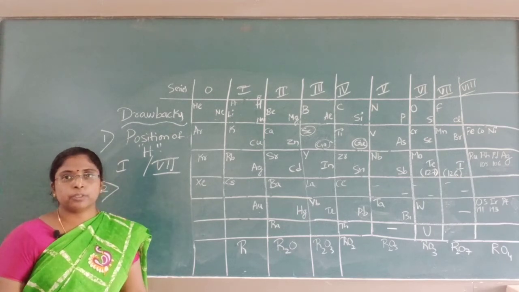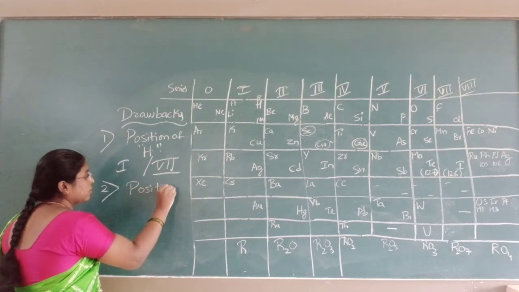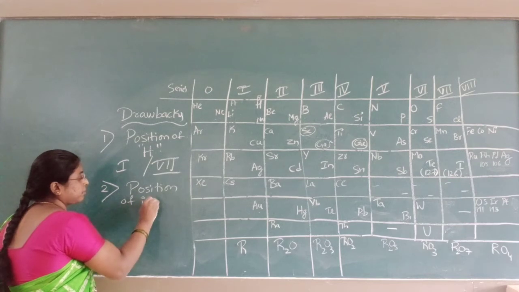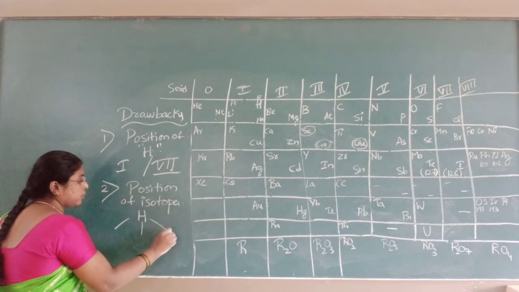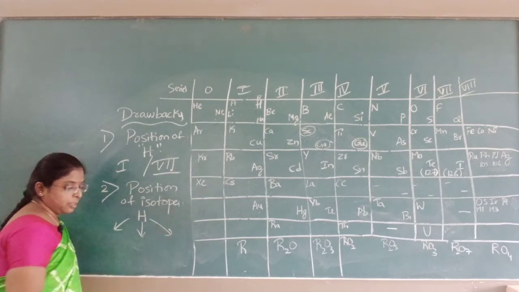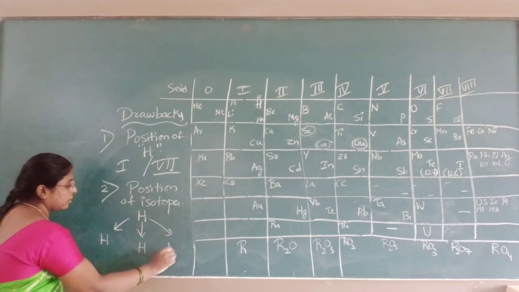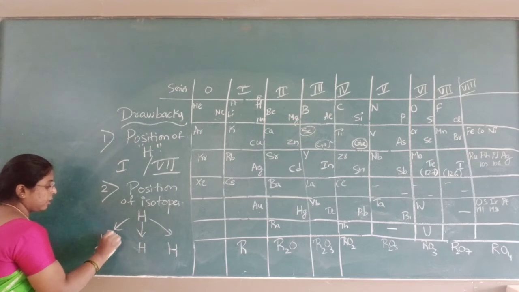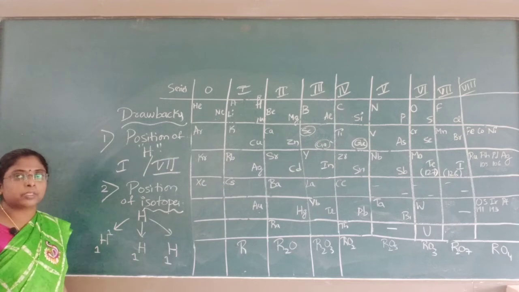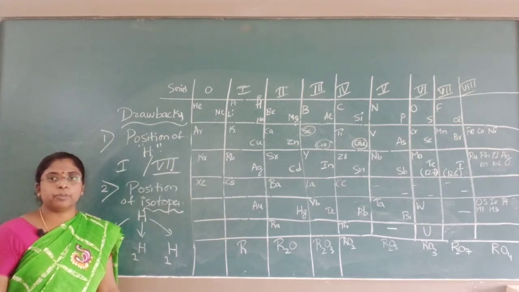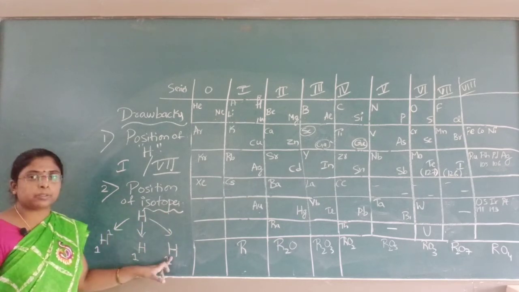Next, the position of isotopes. You know that hydrogen has 3 isotopes. Hydrogen exists as 3 isotopes. If they all have the same atomic number, what is an isotope? Elements with the same atomic number but differing mass number are known as isotopes. They have 3 isotopes.